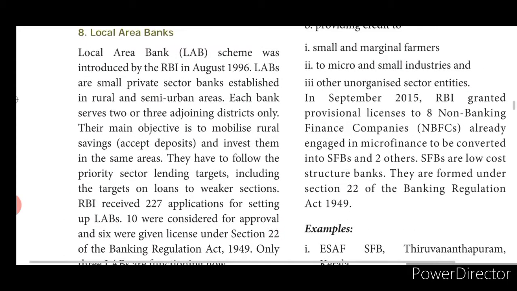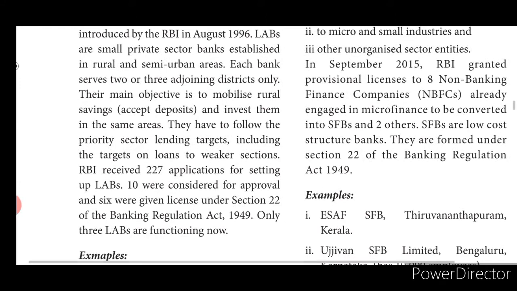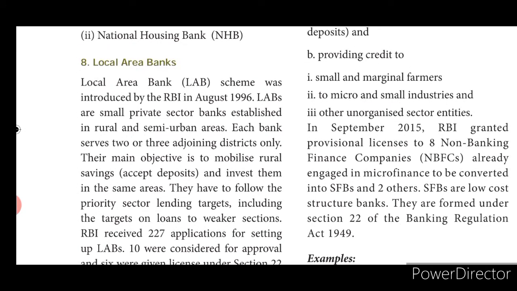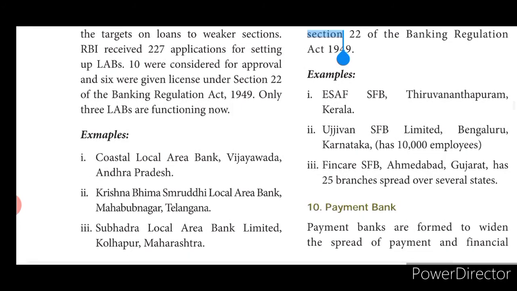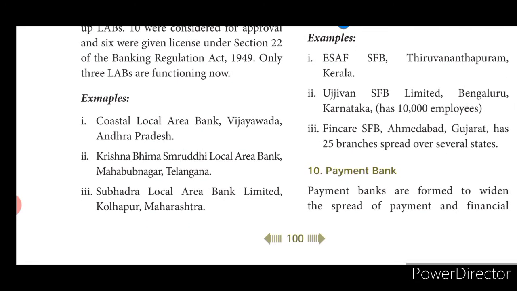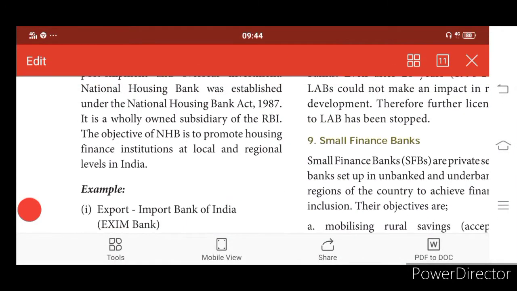See, these banks were actually launched in order to develop the rural areas. They wanted to bring development in that particular area. For that reason they were introduced. The best examples we can say are Coastal Local Area Bank, Vijayawada, Andhra Pradesh; Krishna Bhima Samruddhi Local Area Bank, Mahabubnagar, Telangana; then Subhadra Local Area Bank Limited, Kolhapur, Maharashtra. So these are the local area banks.